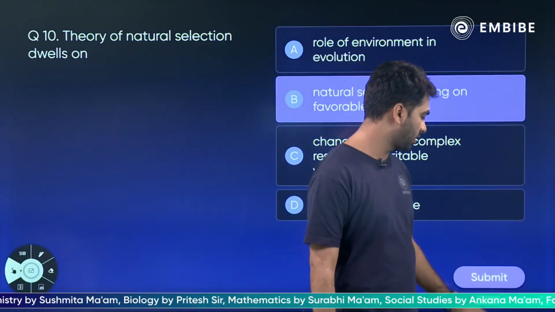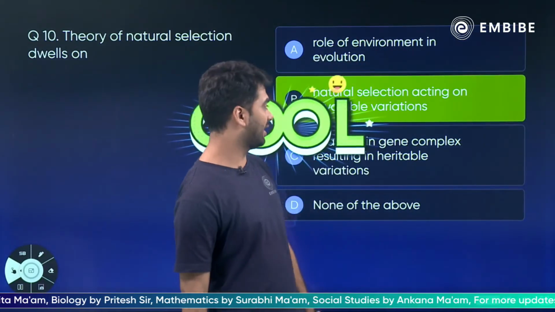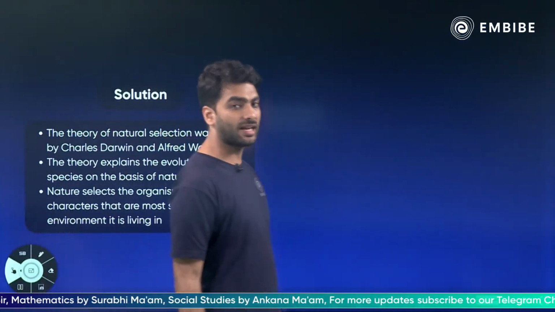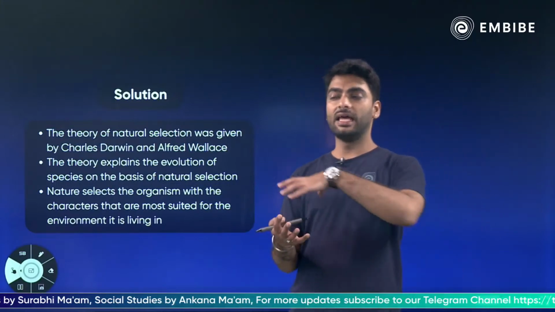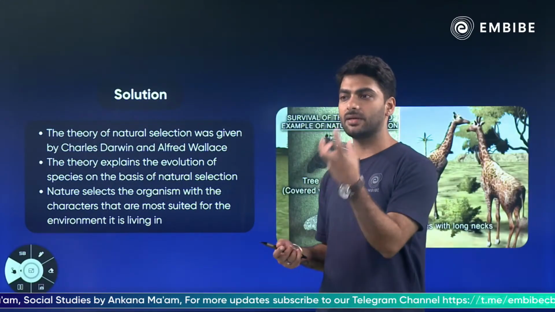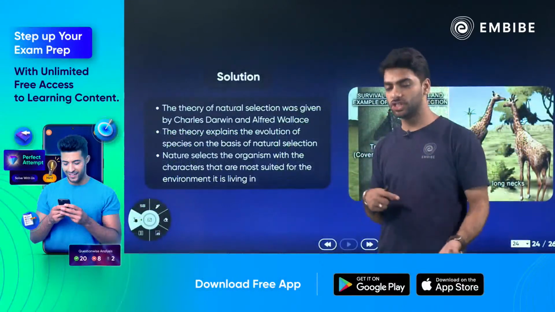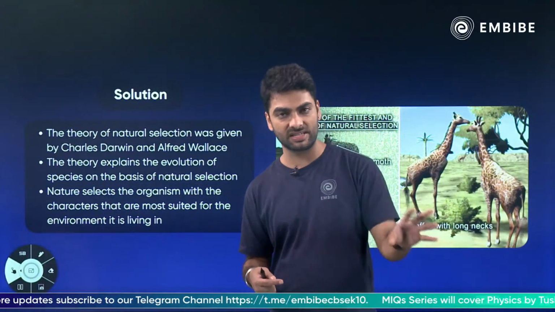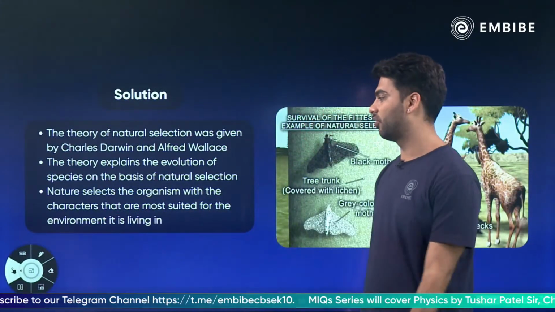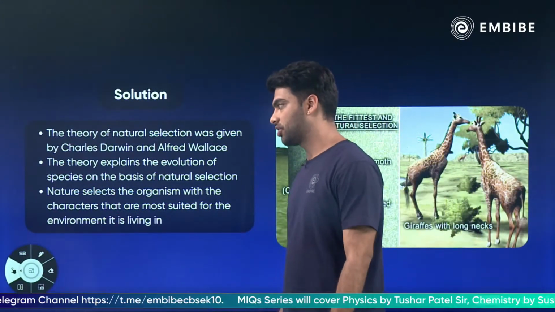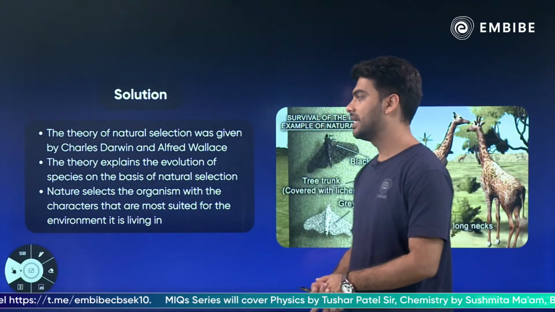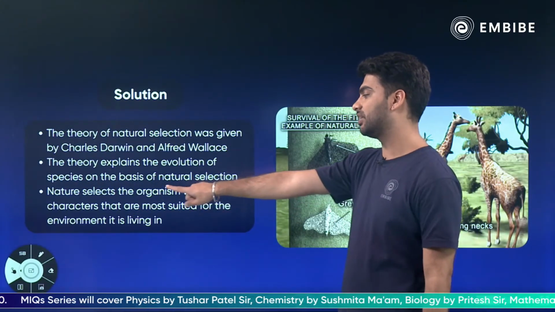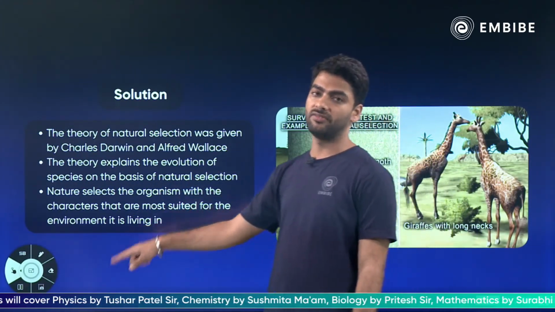Going with Simran, the answer is actually right. It is natural selection based on favorable variations. Natural selection tells me that in a population, the organism which adapts and brings about changes in itself will survive, and the others will perish. That is survival of the fittest. The theory of natural selection was given by Charles Darwin and Alfred Wallace. It explains evolution on the basis of natural selection. Nature selects the organism with the characters that are most suited for the environment it is living in.